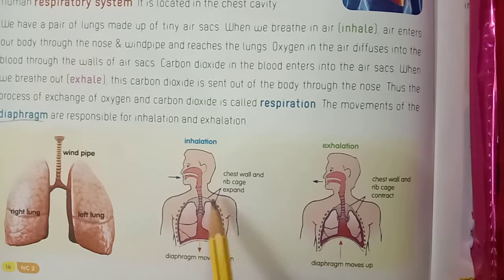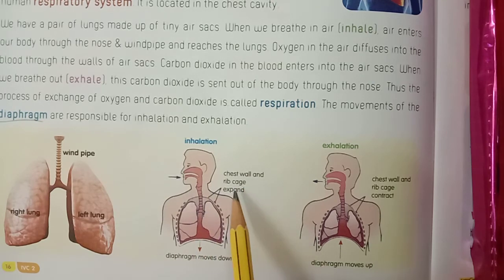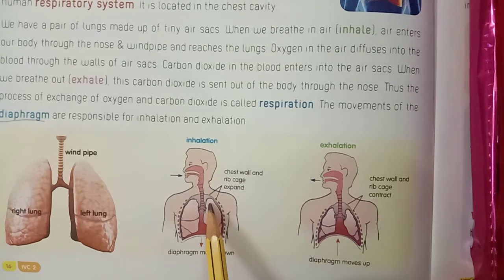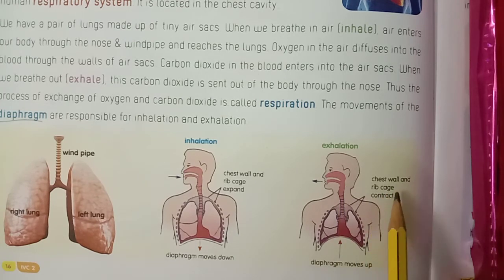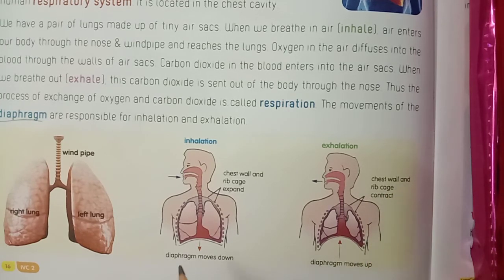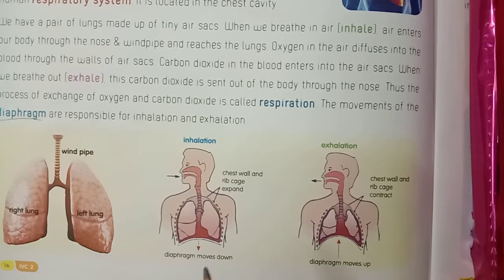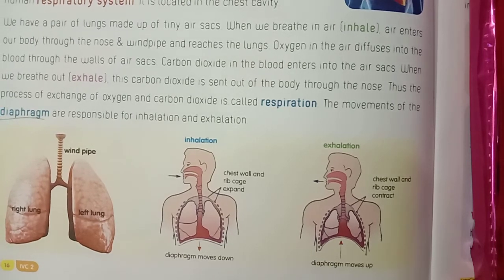Look at this picture, children. Inhalation: chest wall and rib cage expand. Exhalation: chest wall and rib cage contract. Okay, children? Understood? Digestive system and respiratory system.